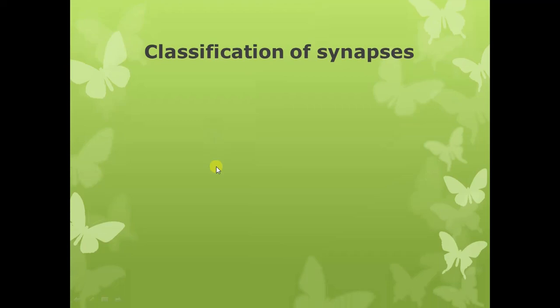Now we move on to the classification of synapses. Now there are different ways to classify the synapses. There are two major ways in which we can classify the synapses. One is the anatomical classification or the structural classification of synapse, and the other type of classification is the functional classification of synapses. So I am repeating it, that we can classify synapses in two ways. Anatomical classification is there, and the other type of classification of synapses is the functional classification.